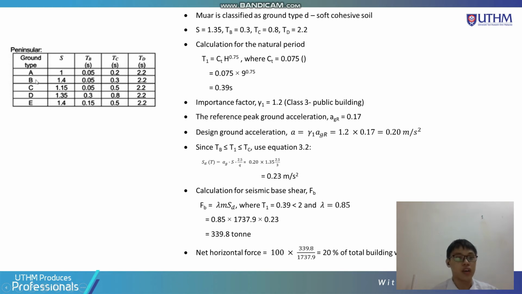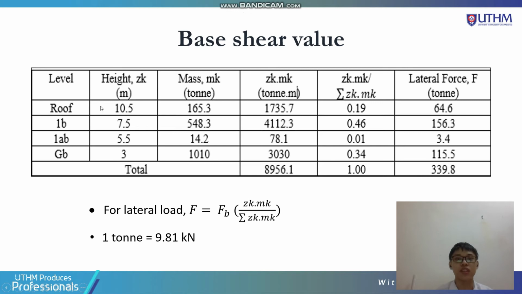As the site is type D, we use the data, and after calculating the natural period, we know that it is between TB and TC. So we use equation 2 in the literature review, and we can calculate the seismic pressure, which is equal to 340 tons, and the net horizontal force is equal to 20% of the total building weight. The pressure value for each level can be calculated according to this equation. So we can get the lateral force for each level, and 1 ton is equal to 9.81 kN.